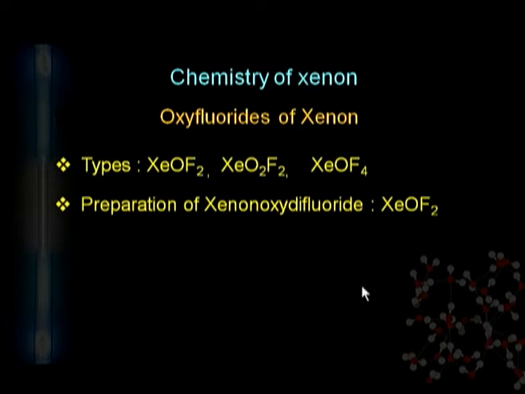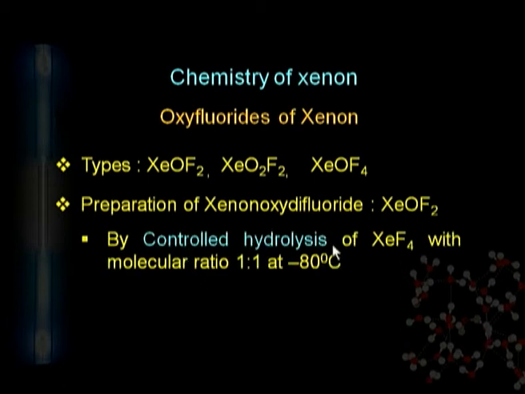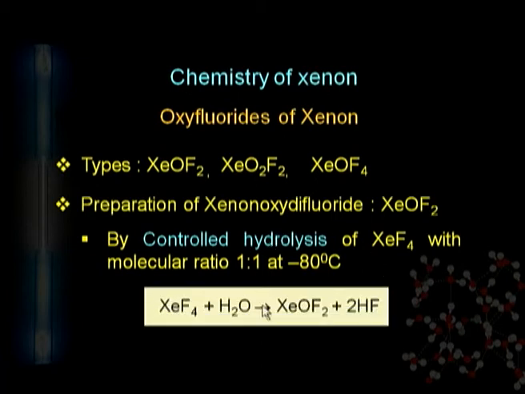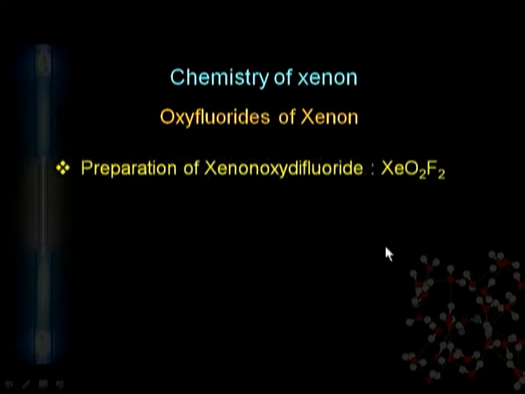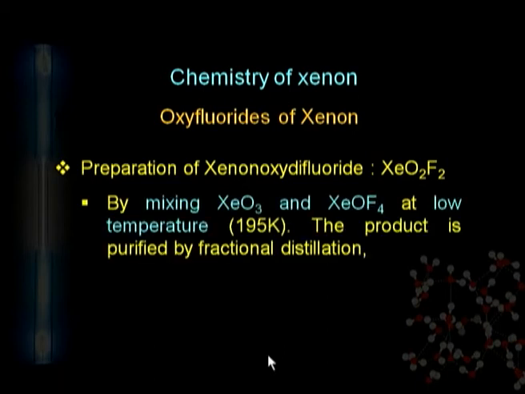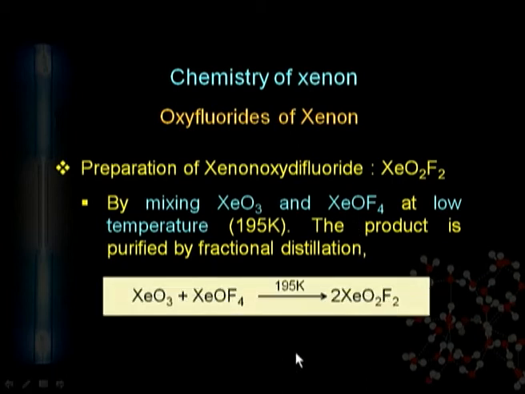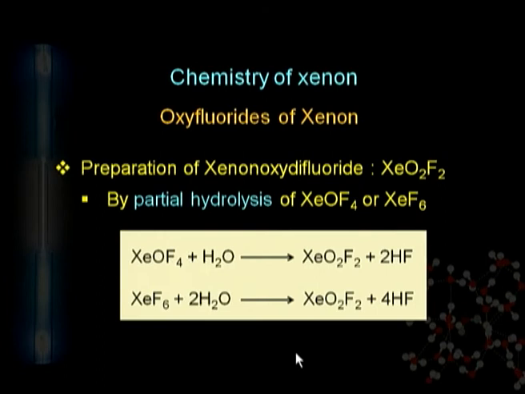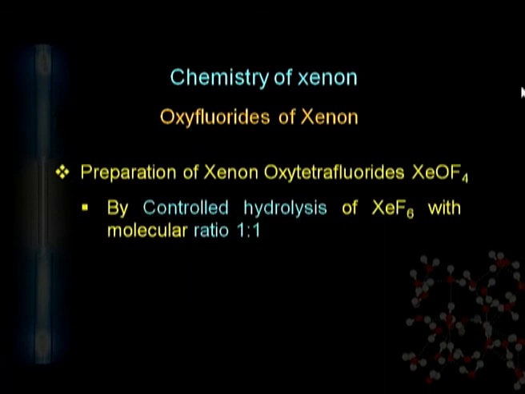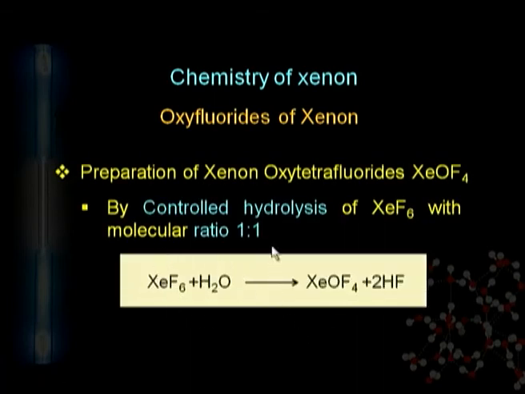Xenon oxydifluoride can be prepared by controlled hydrolysis, because if we freely hydrolyze xenon tetrafluoride, it may be converted into the complete oxide. Therefore controlled hydrolysis is required to give the xenon oxyfluoride. Xenon dioxydifluoride can also be prepared by mixing xenon trioxide and xenon oxyfluoride. We can also prepare xenon dioxydifluoride with the help of controlled hydrolysis. We can prepare xenon oxytetrafluoride by controlled hydrolysis of xenon hexafluoride.